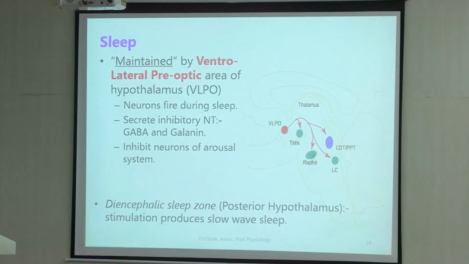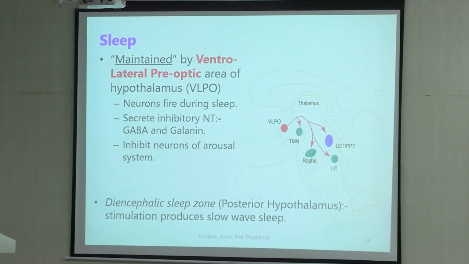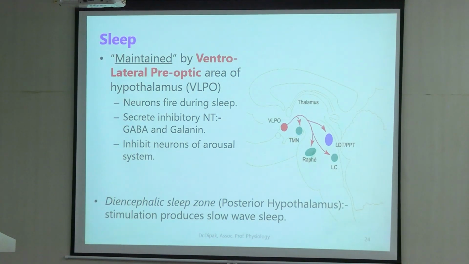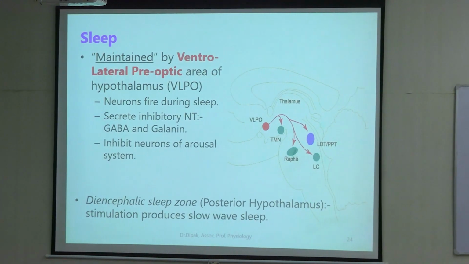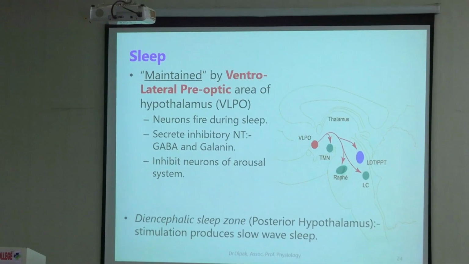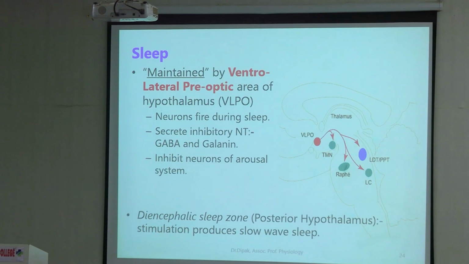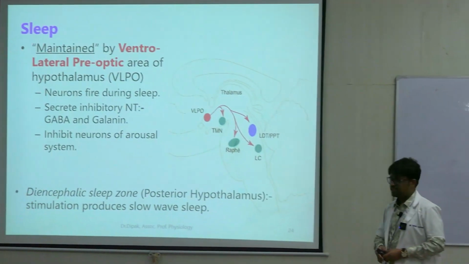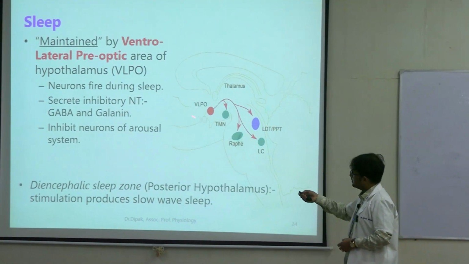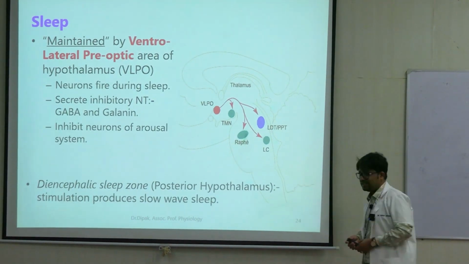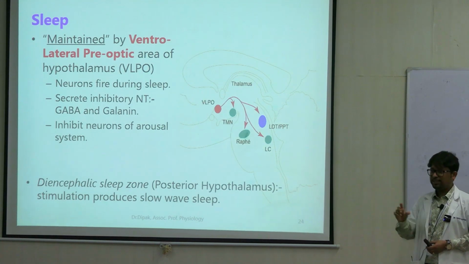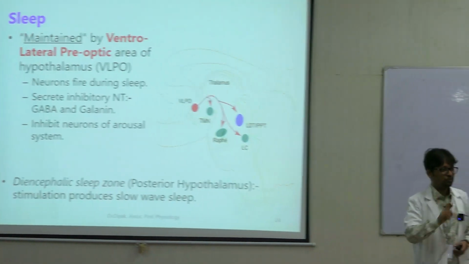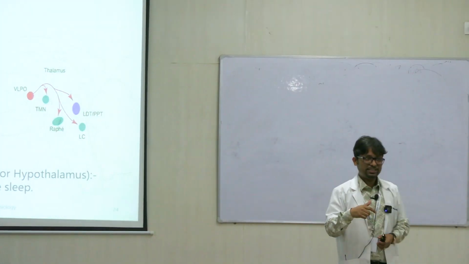So this was about wakefulness. Now let's talk of sleep. So the hypothalamus is also concerned with sleep. How? How sleep is initiated, I'll talk about in a later class. Once sleep has been initiated, the neurons of the ventrolateral preoptic area, VLPO, start firing. So there is an area in the hypothalamus which has neurons that start firing during sleep.